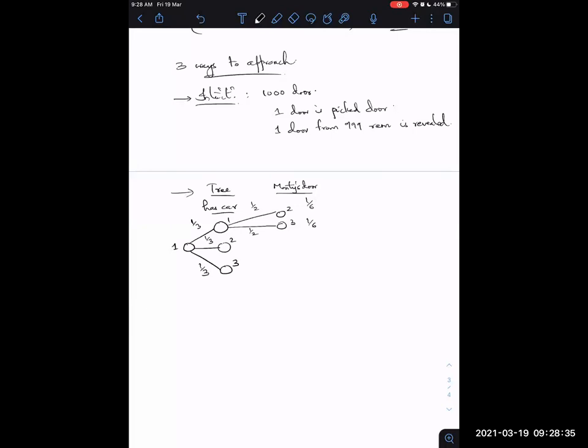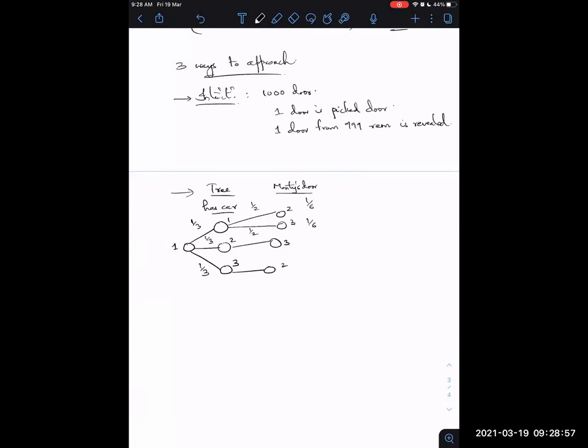Okay. Now similarly, if you complete the tree, so if door 2 has the car, then Monty does not have any other choice. He just opens door 3. And in the case where door 3 has the car, he opens door 2.